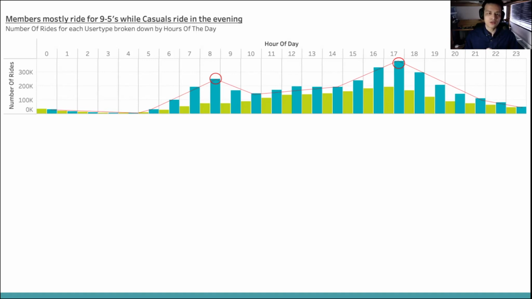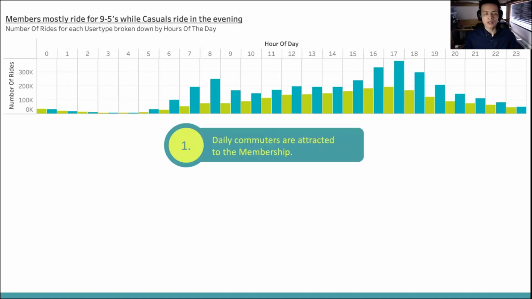This is likely due to regular work schedules and school commutes, as this coincides with the typical 9 to 5 workday. From this, we can already deduce some of the reasons why people may choose between casual options and member options. Riders who want to use bikes for daily commutes typically will gravitate towards our annual membership, as they will likely save money in the long run instead of purchasing casual options throughout the year biking every day.